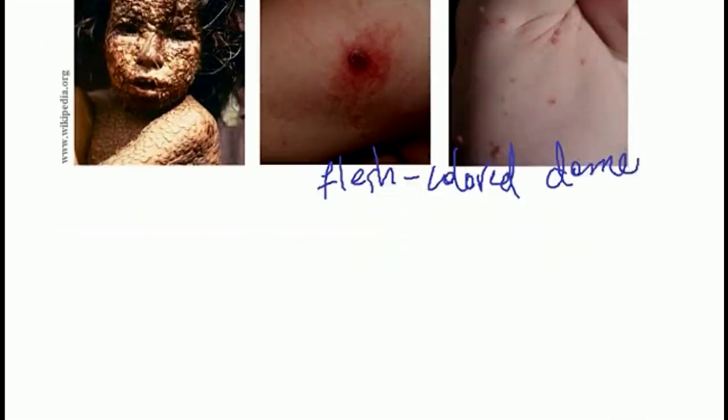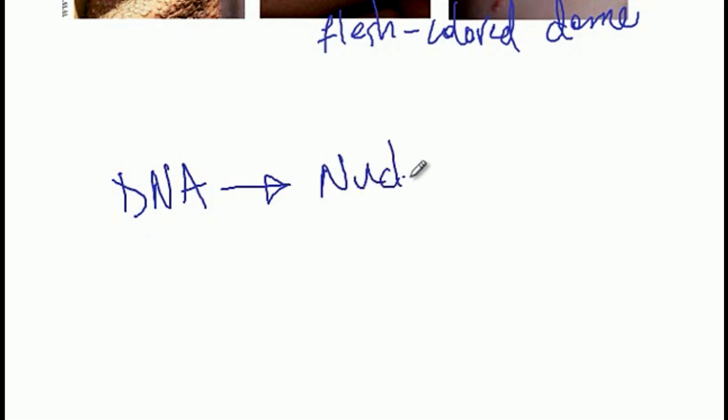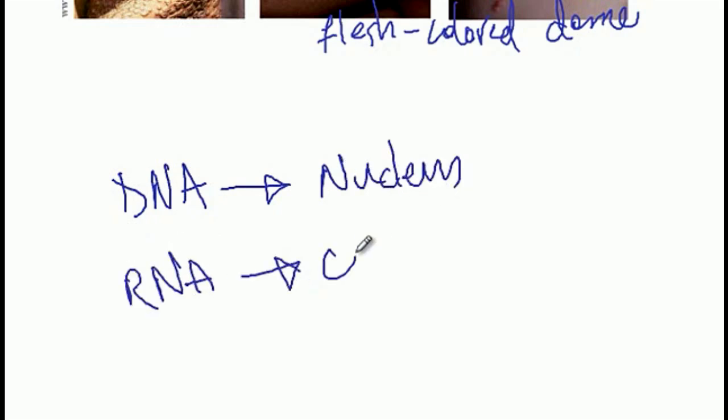And then one unique characteristic of pox viruses is that despite being DNA viruses, they replicate inside the cytoplasm. So generally DNA viruses replicate in the nucleus, while RNA viruses replicate in the cytoplasm.